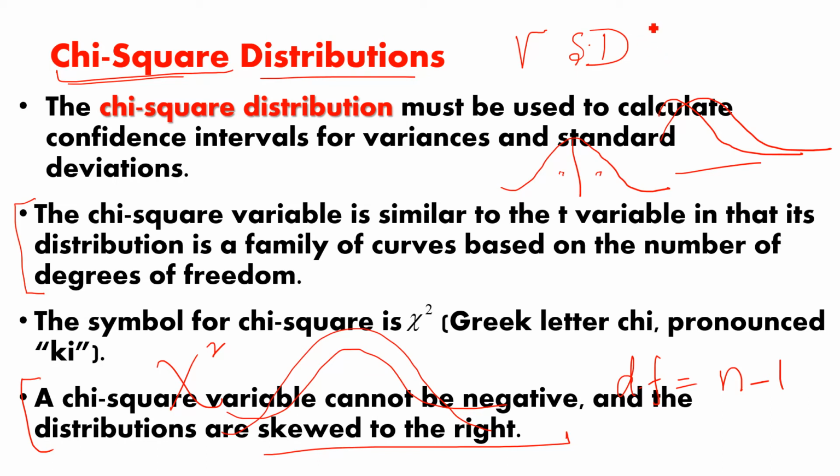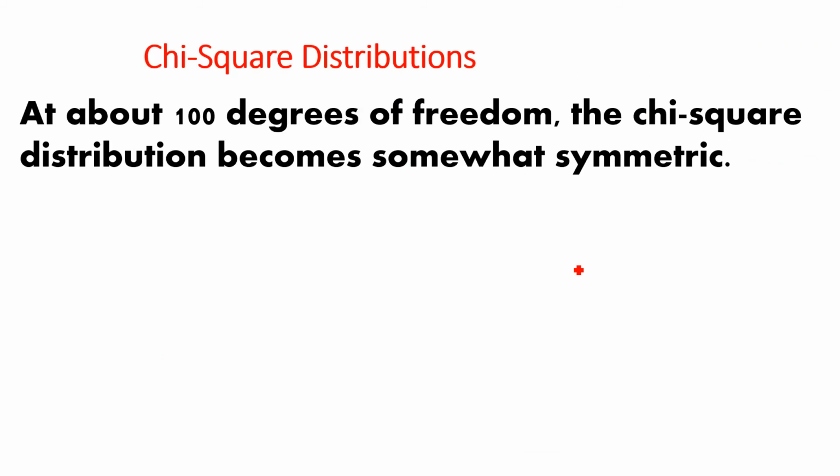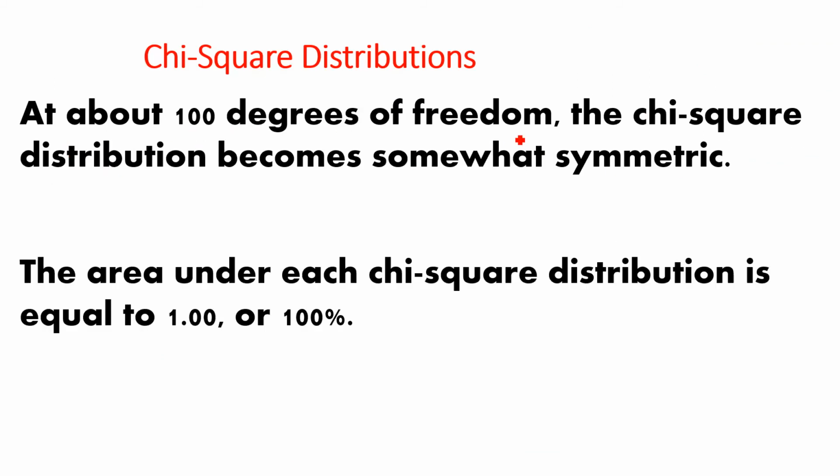Suppose we have 2 degrees of freedom, it is skewed like this. 4 is 4 degrees of freedom. As the degrees of freedom increase, when the degrees of freedom approach 100, the chi-square distribution is similar to the normal distribution. So what I have written here: at about 100 degrees of freedom, the chi-square distribution becomes somewhat symmetric. Symmetric means mean, median, and mode lie at the center.